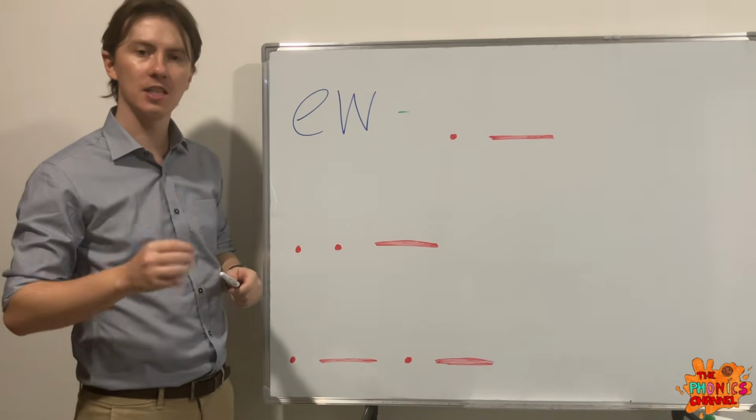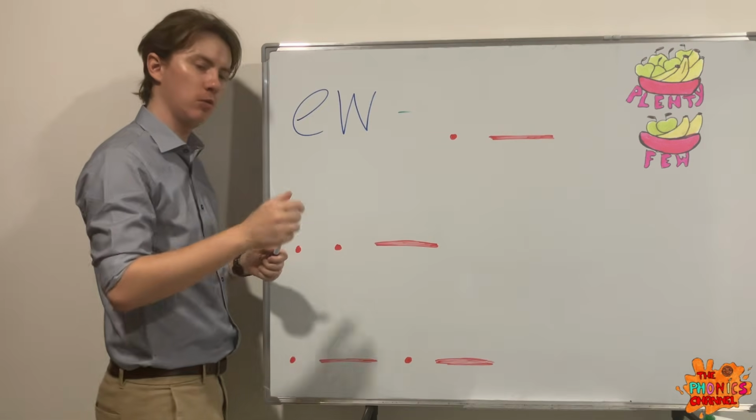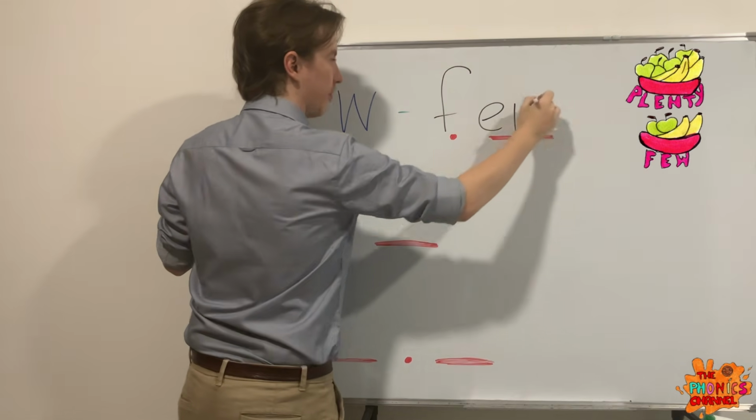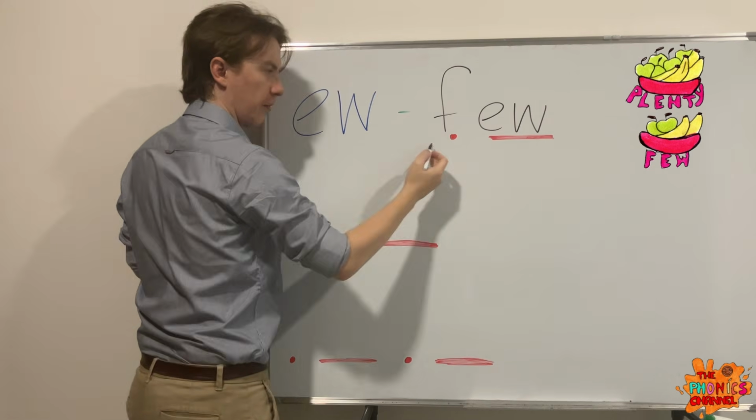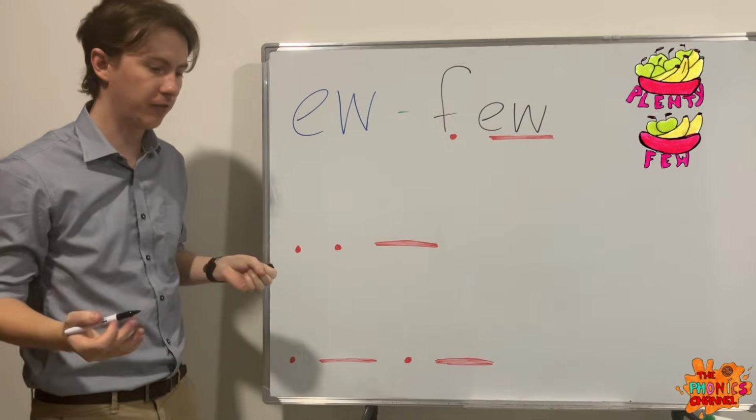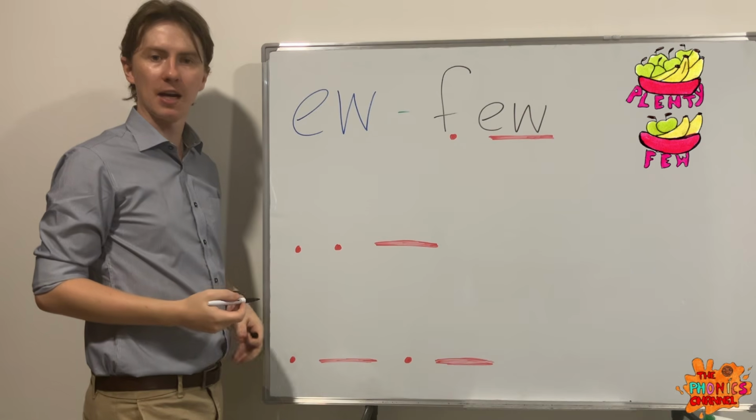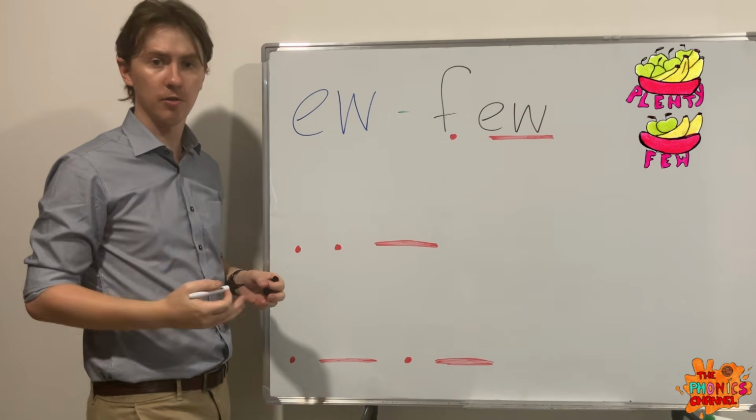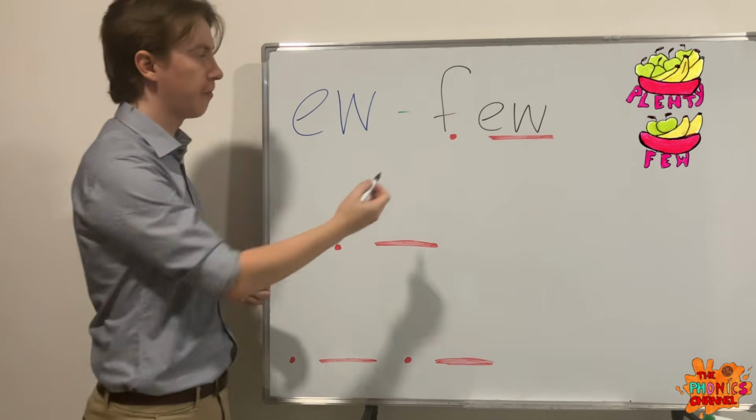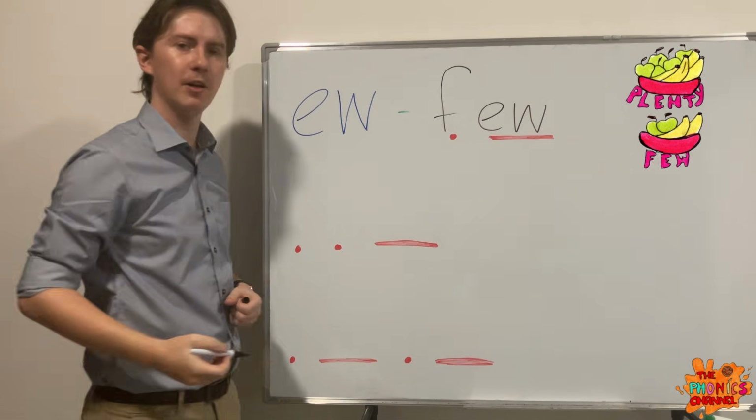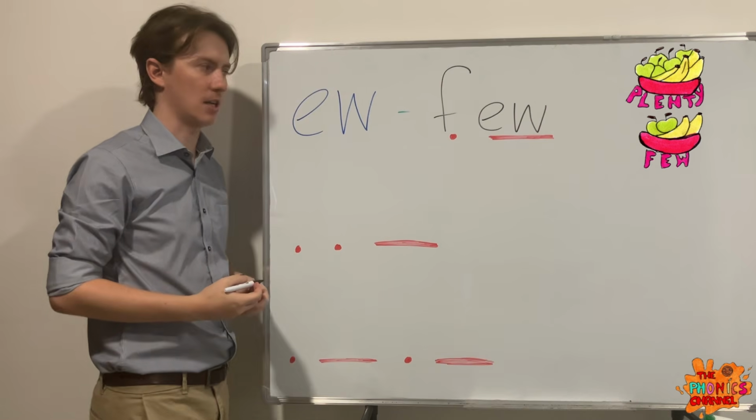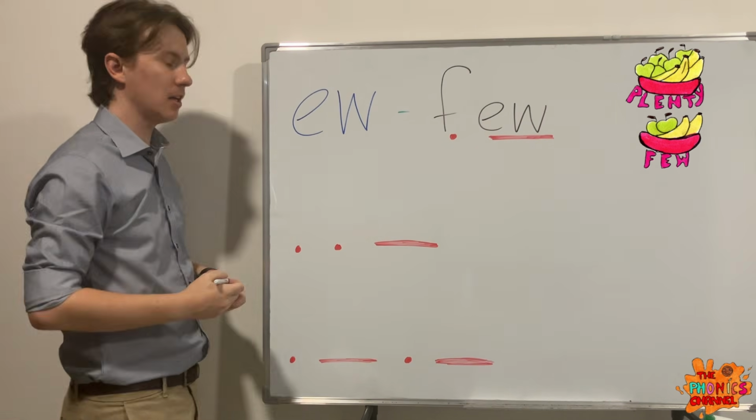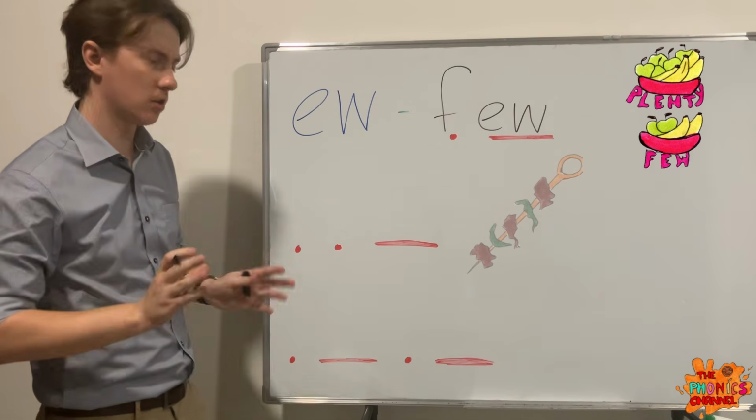Okay, and the first word is few. Few. You. Few. You. Few. I have a few different coloured markers here. Okay, I have a few different markers. You, few, 3 letters and 2 sounds. You, few.